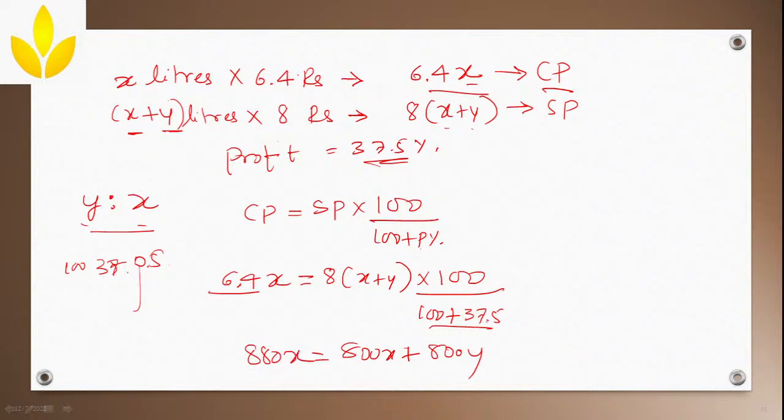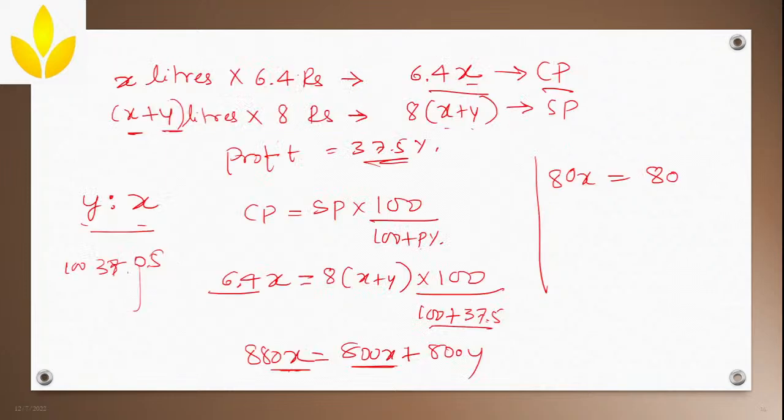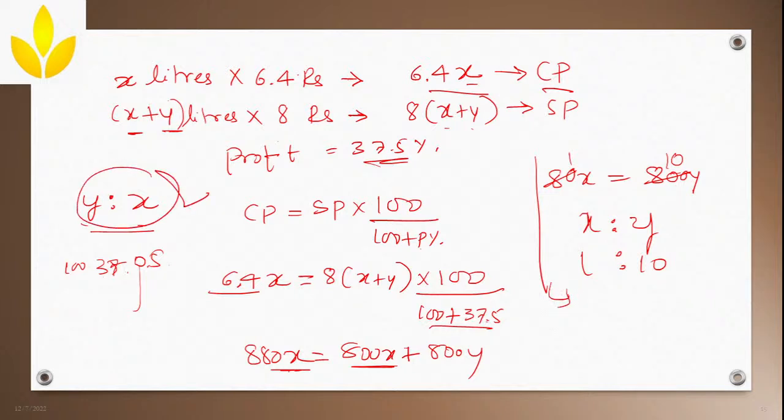Okay, now here you have x, here also you have x. Take this x to the other side, then 880x minus 800x becomes 80x, which is equal to 800y. Correct? Now 80 ones are 80, 80 tens are 800. So x is to y, can you write it as 1:10? Yes, correct. But what are they asking? They are asking y is to x. So how much is it? 10:1. Y is to x is 10:1. This should be your answer.